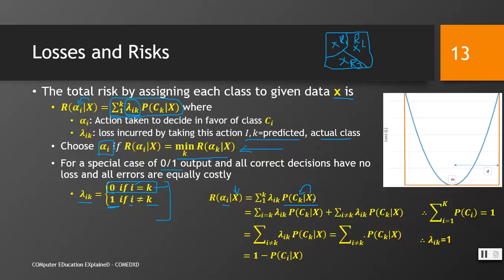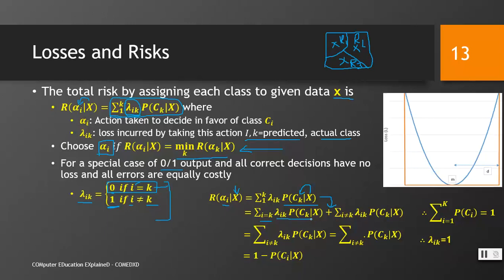We can expand this formula in this way for our better understanding: summation i equal to k lambda ik P(ck | x), the probability of assigning class ck given x, multiplied by lambda ik, whereas i is equal to k.